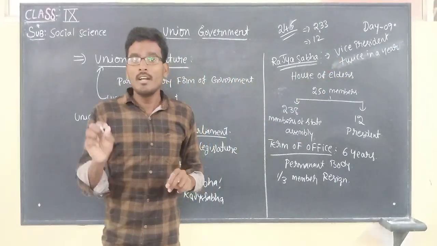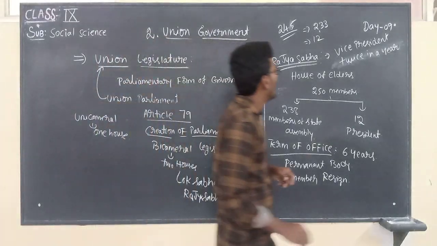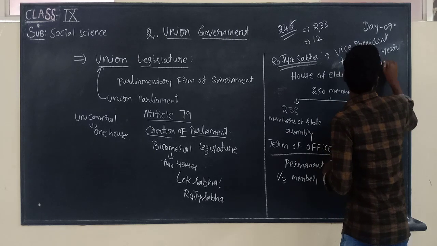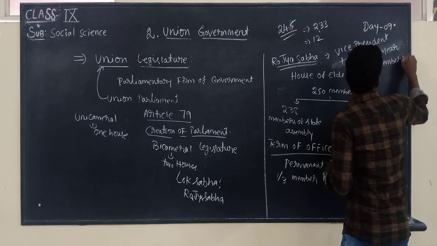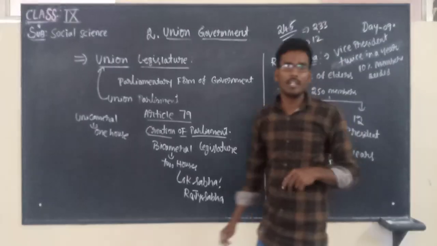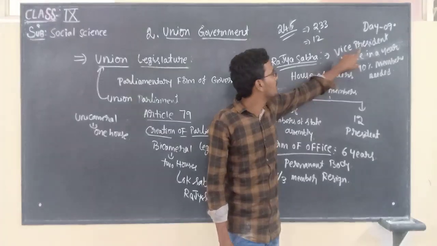To conduct a meeting, a minimum of 10% of members is needed. Children, the chairman of Rajya Sabha is the Vice President.